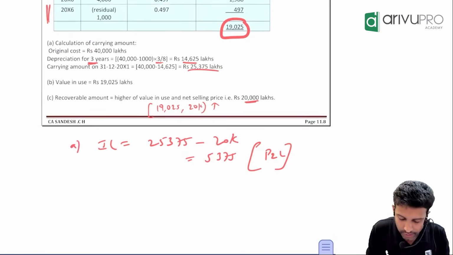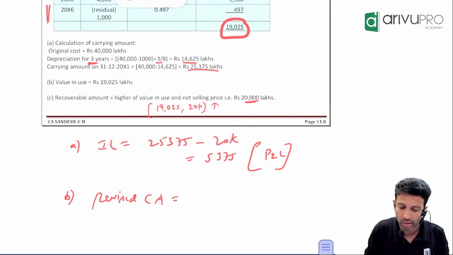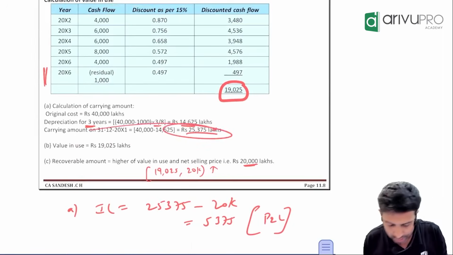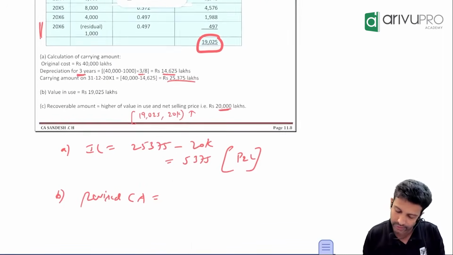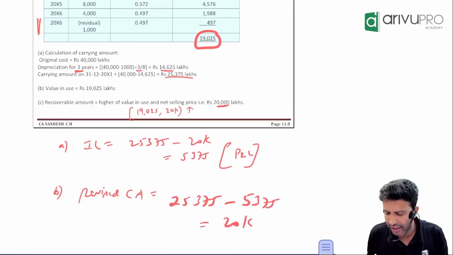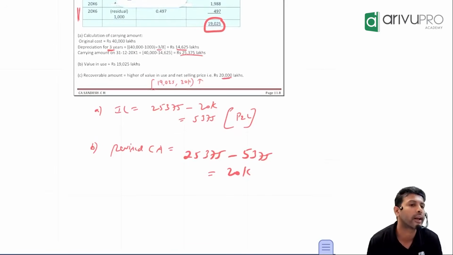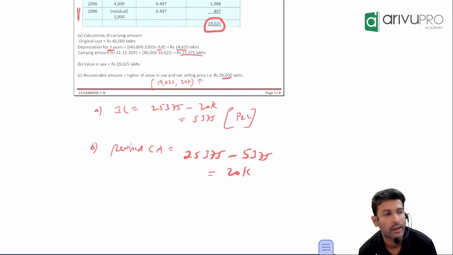Sir, after you book the impairment loss, will the carrying amount be the same or will it get revised? Revised. What will be the revised carrying amount? Before impairment loss, it was 25,375. Now the asset balance will reduce by 5,375, and obviously it will become the recoverable amount, which is 20,000. Done?